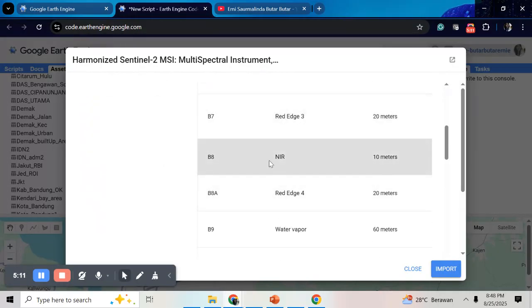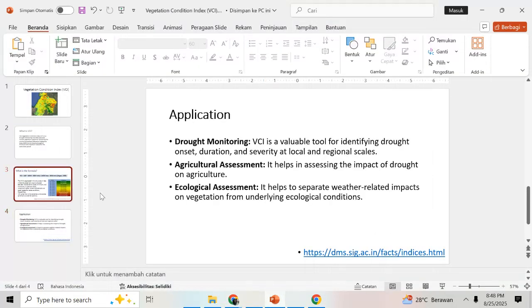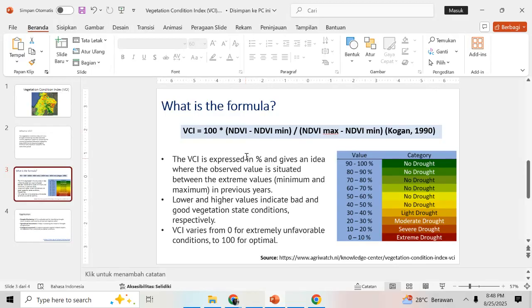So as the first step, we should calculate the NDVI. After you have the NDVI value, you can calculate the VCI using this formula.